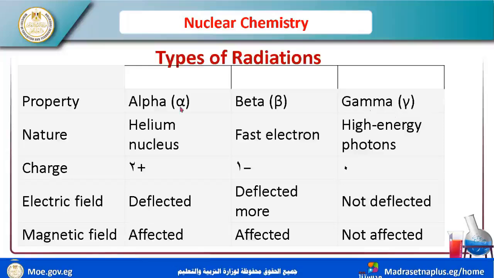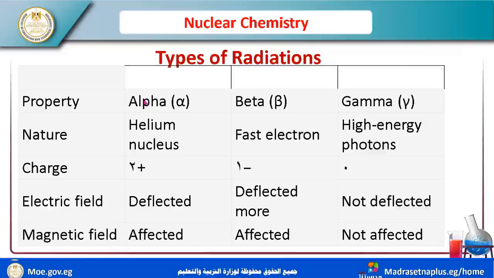The property of alpha is that it is a helium nucleus, beta is fast electrons, and gamma is high energy photons. Which charge does alpha have? Positive 2. Beta is like electrons, so it is negative 1. Gamma has no charge.